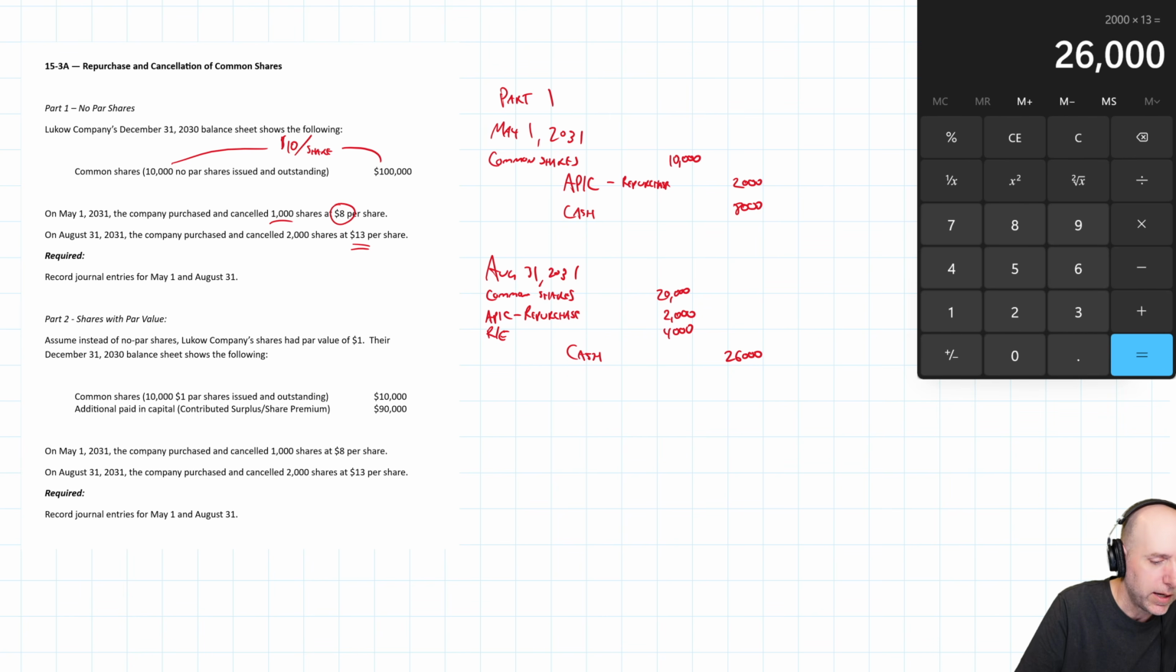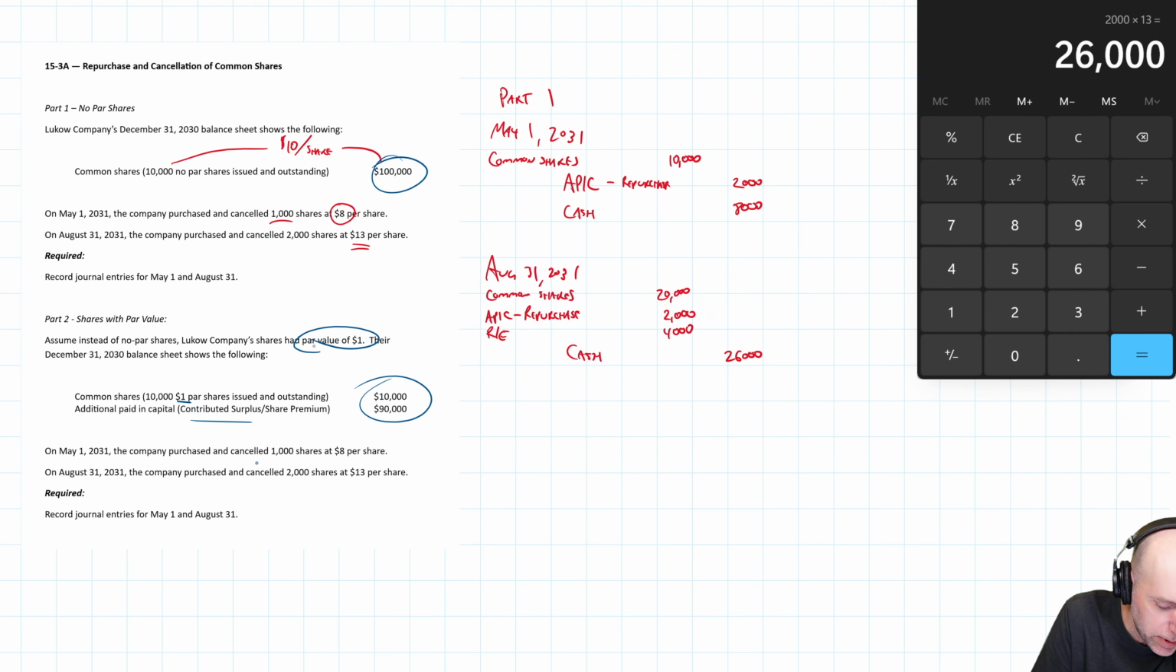Part 2 is the exact same problem, just with par value. So we've got par value of $1, and you can see 10,000 $1 par shares. So it's $10,000, 10,000 times 1. And then they already had an additional paid in capital, or if you're in Canada, contributed surplus account with $90,000 sitting in it. In that same capital, right? 100,000 in total. So on May 1st, the company buys back and cancels 1,000 shares at $8 a share.